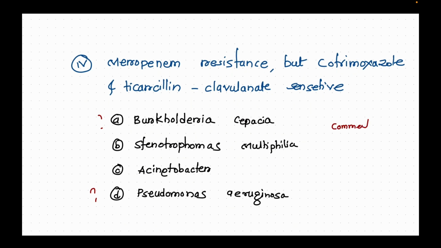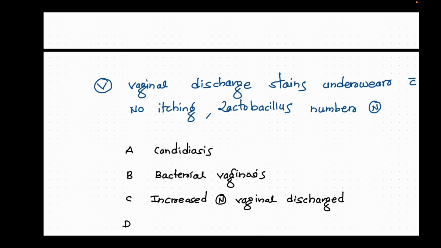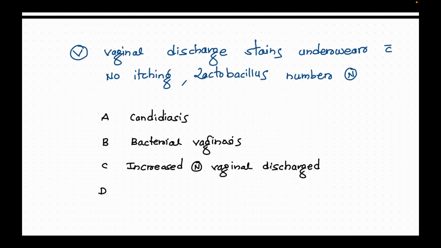Now the next question is: vaginal discharge stains underwear with no itching, and lactobacillus numbers are normal. The options given are candidiasis, bacterial vaginosis, and increased normal vaginal discharge. So what is your answer? I think the answer should be bacterial vaginosis. If you have any doubt or confusion regarding my answer, you can comment in the comment section and we will discuss it.